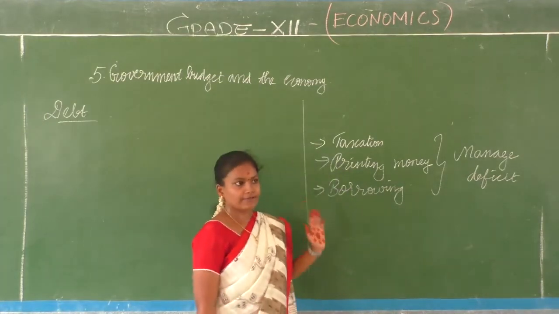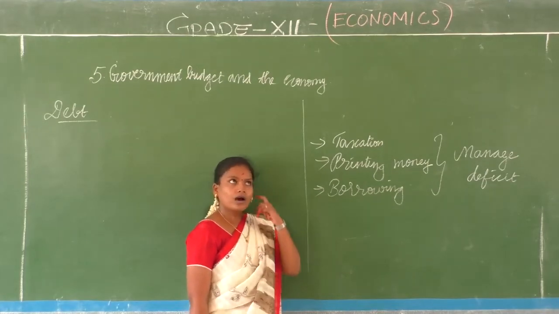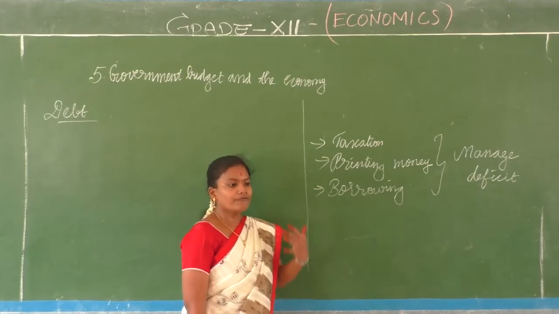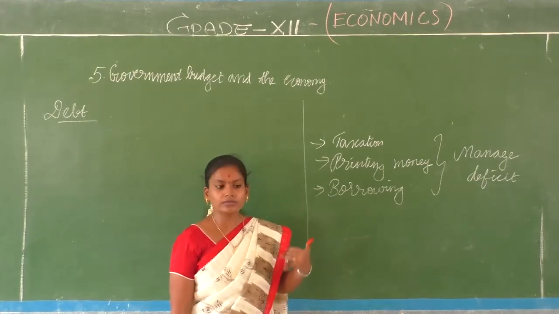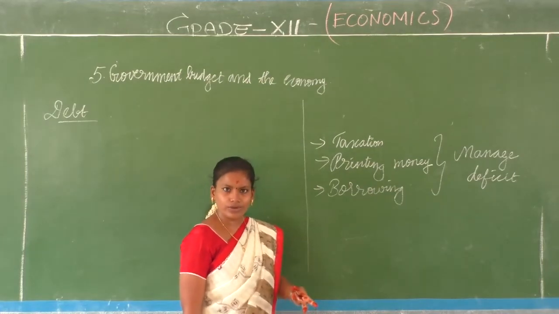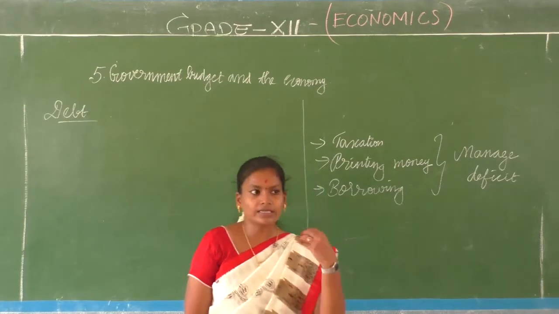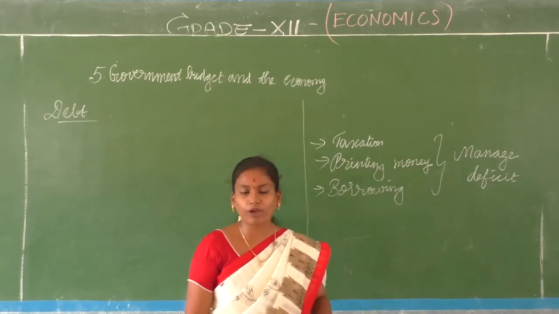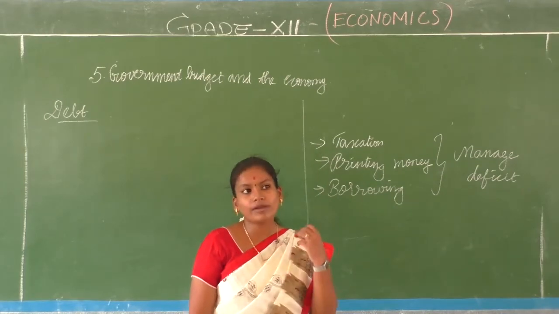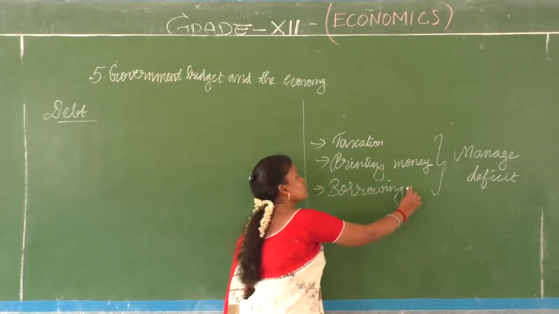So what are we going to do here? Taxation, yes, we have discussed. Printing money is a whole new different perspective, where the government asks the RBI to print more money because they are the issuing authority, right? So RBI has to print new money and it is even under supply of money and all those things. But mostly what happens, more than taxation and more than printing money, government goes into borrowing.